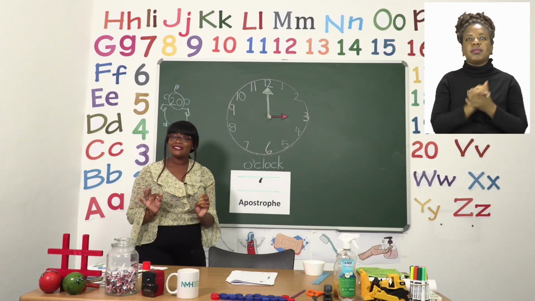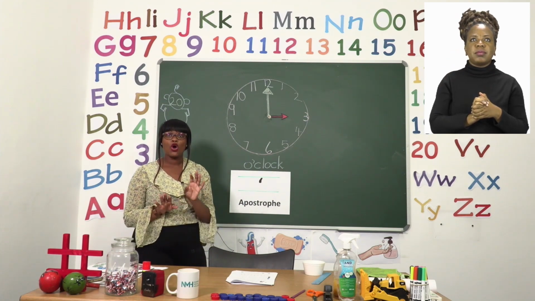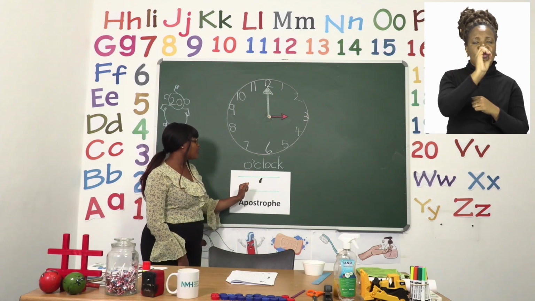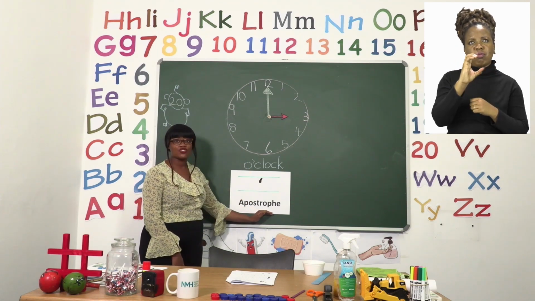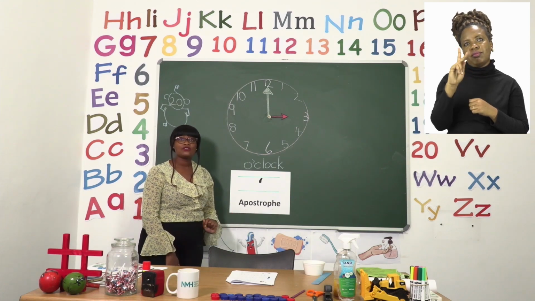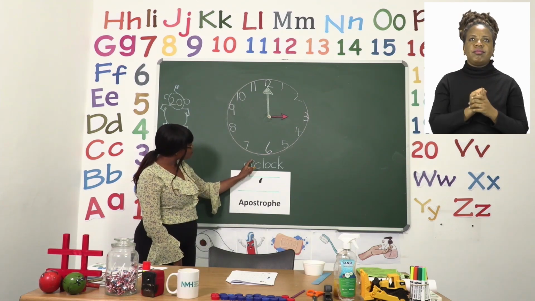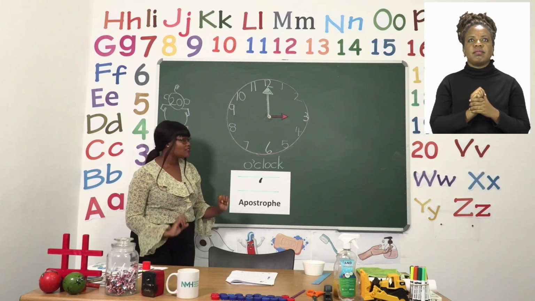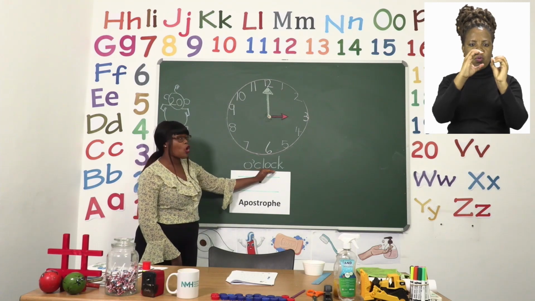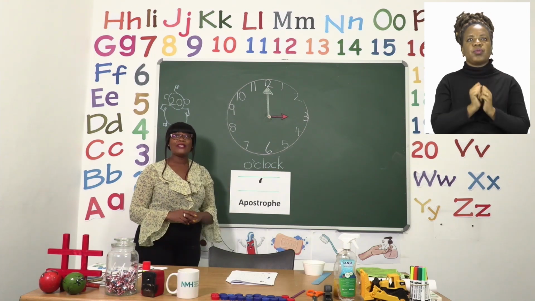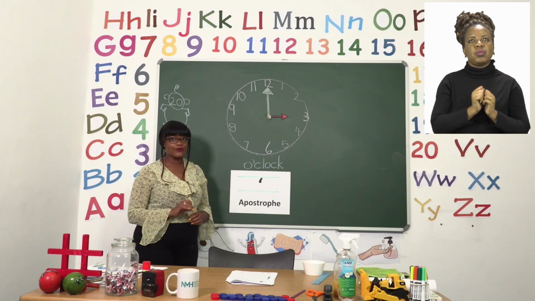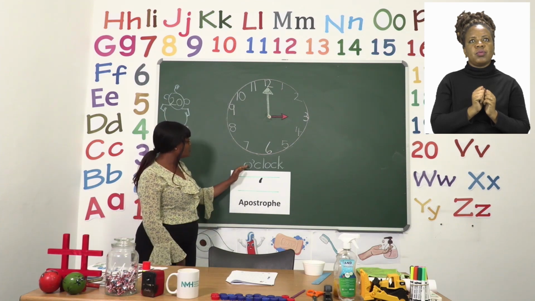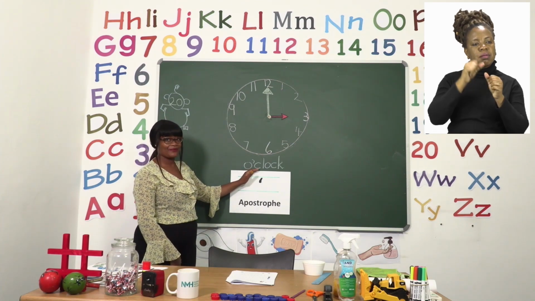Now pay close attention to how we spell o'clock. We have an O and then we have what is called an apostrophe. Now an apostrophe sits just below the top line in between letters in a word, just like how you see it in the word o'clock. When you're writing o'clock in your exercise, please make sure that there is an apostrophe between O and C.